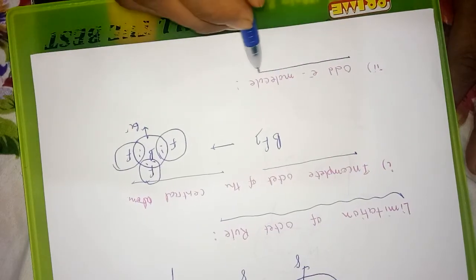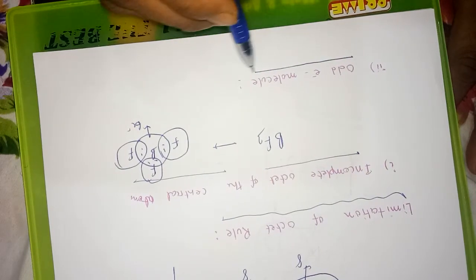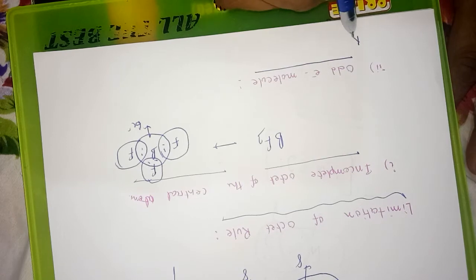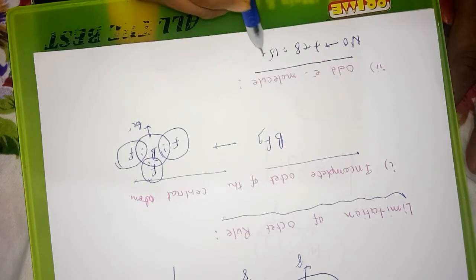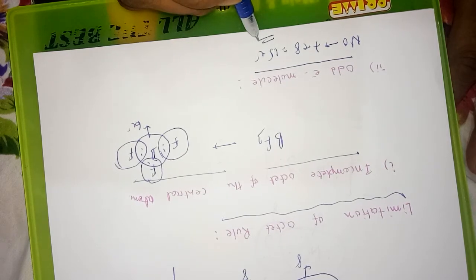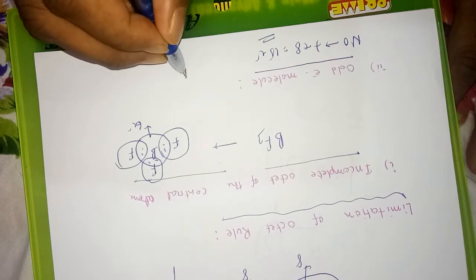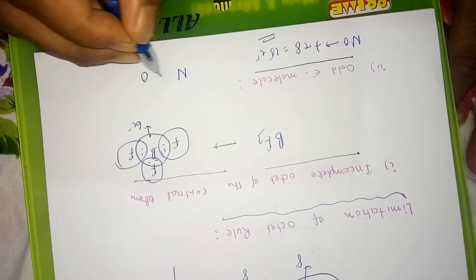One of the most important ones is the odd electron molecule. Some molecules have odd electrons, for example NO: nitrogen having 7 electrons, oxygen having 8 electrons, 15 electrons. This is an odd electron molecule. For an odd electron molecule the octet rule is not valid. The structure of the same is this one.